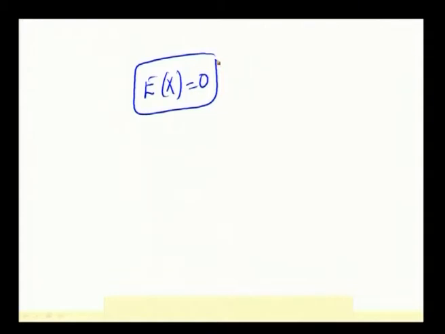Then we have to find expectation of x square. We shall see this after the break.